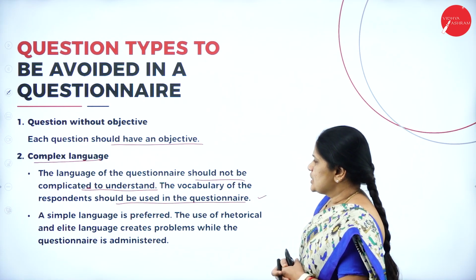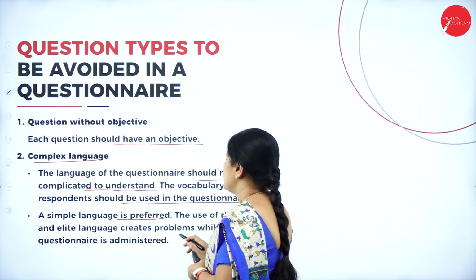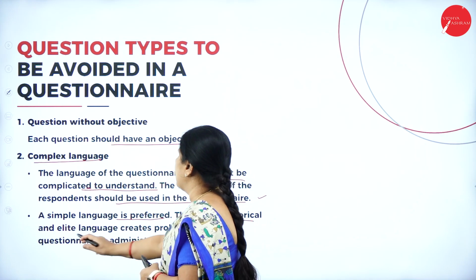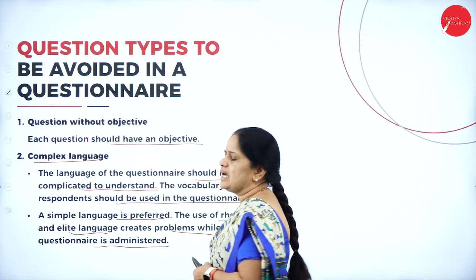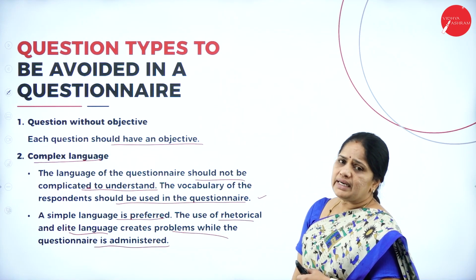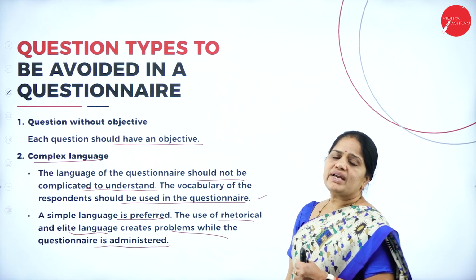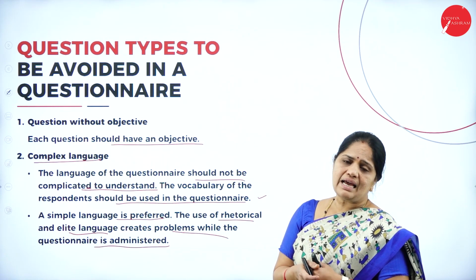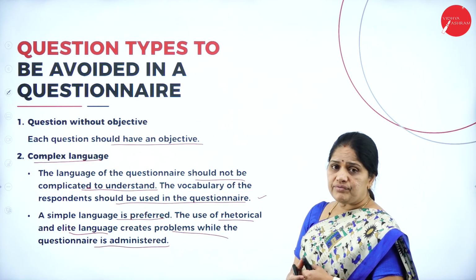Simple language is preferred. The use of rhetorical or elite language creates problems while the questionnaire is administered. So try to use as simple language as possible, because if you are using some elite language, then the respondent may understand it in a different way.